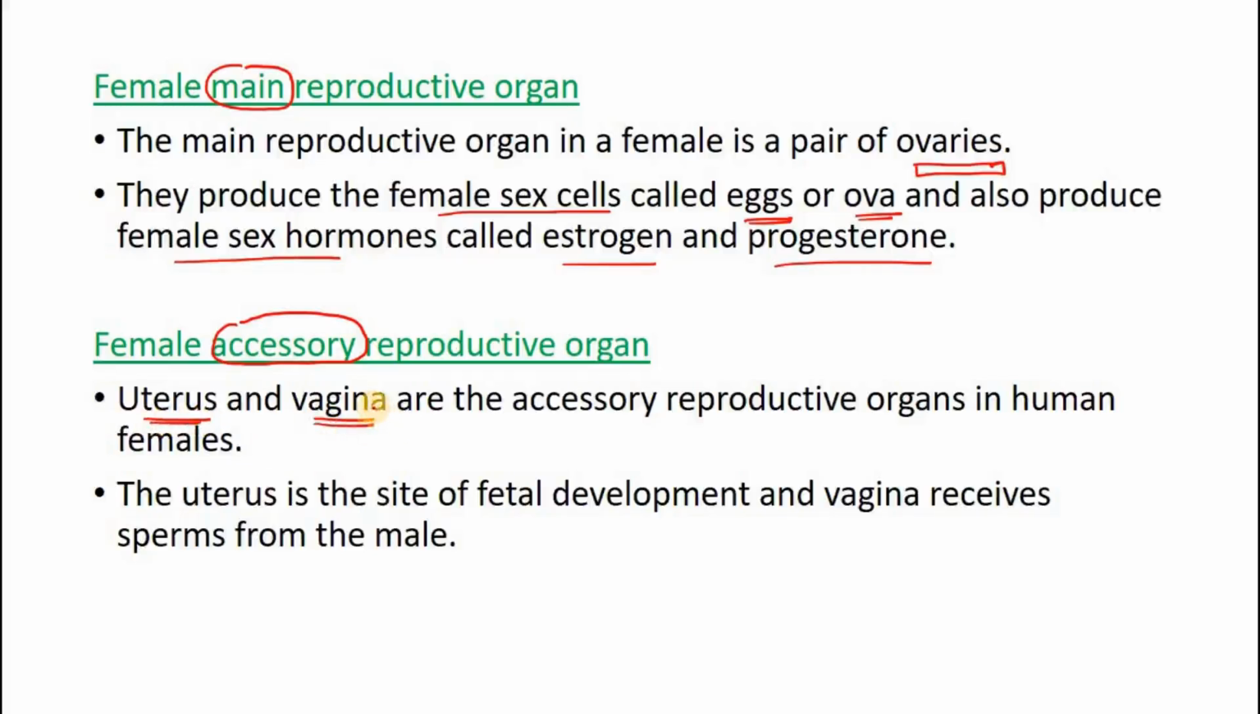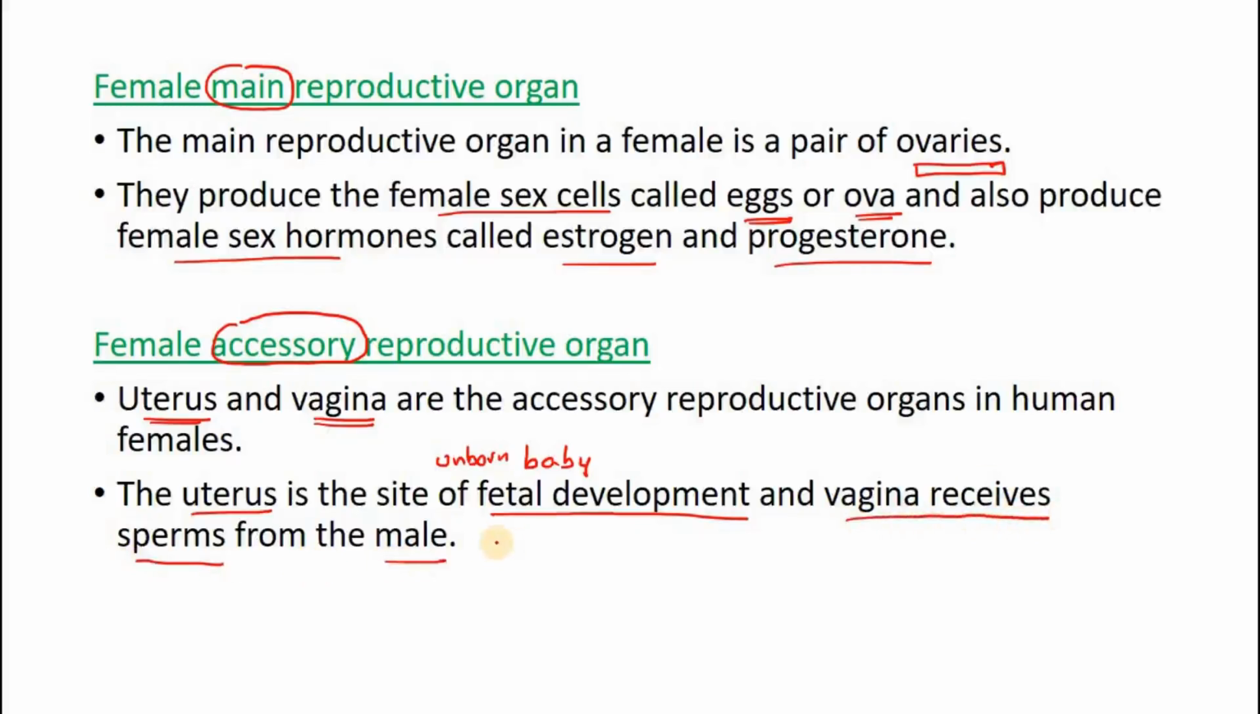You can pronounce it as vagina. Also, it is pronounced as vagina. The real pronunciation is vagina. So, uterus and vagina are the accessory reproductive organs in human females. Accessory means which help. Uterus is the site of fetal development. Fetal development means the baby's development, or we can say the unborn baby will develop in the uterus, and the vagina is the site which receives the sperms from the male.